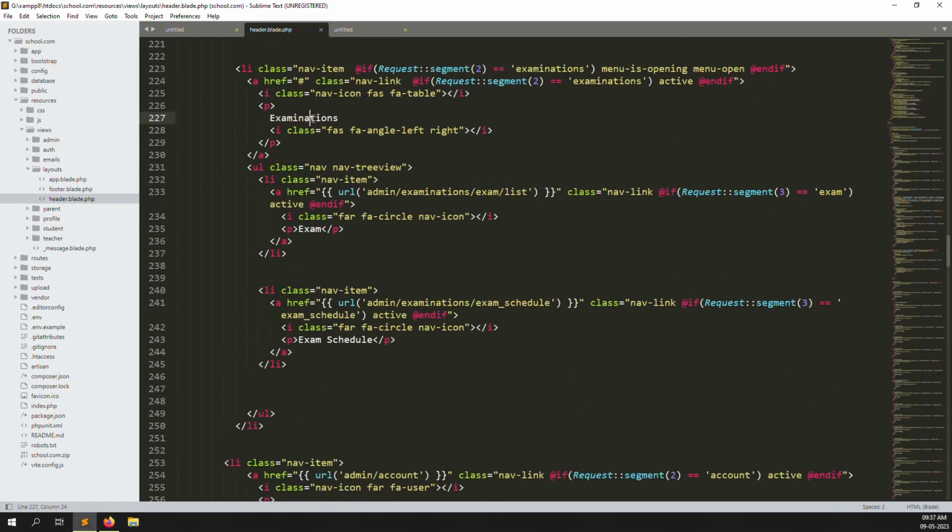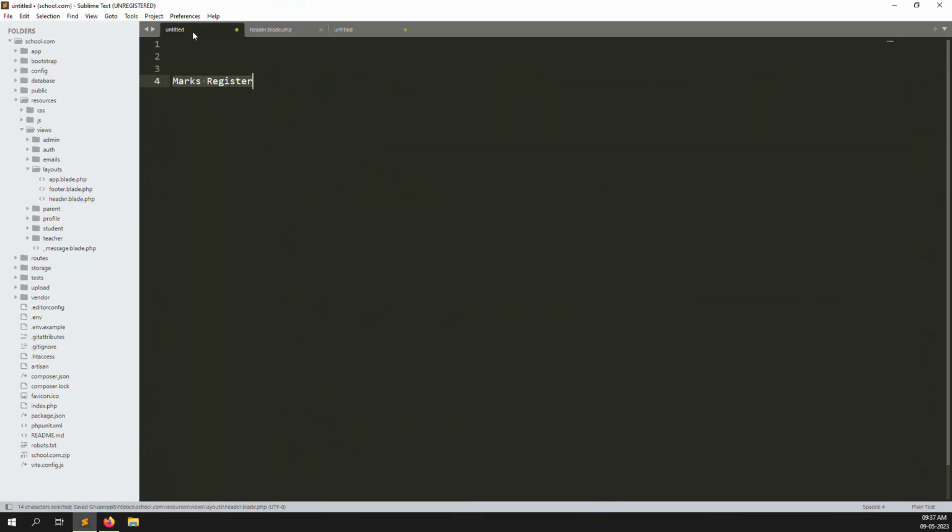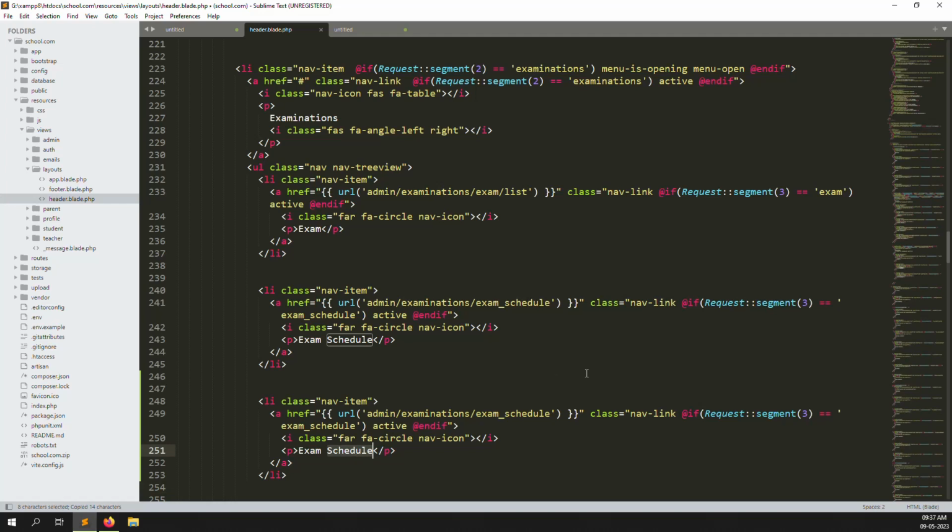This is the examinations; inside it I create a new menu, just copy and paste here, and change the name to mark registers. We also change it here to mark registers, and here to mark registers.